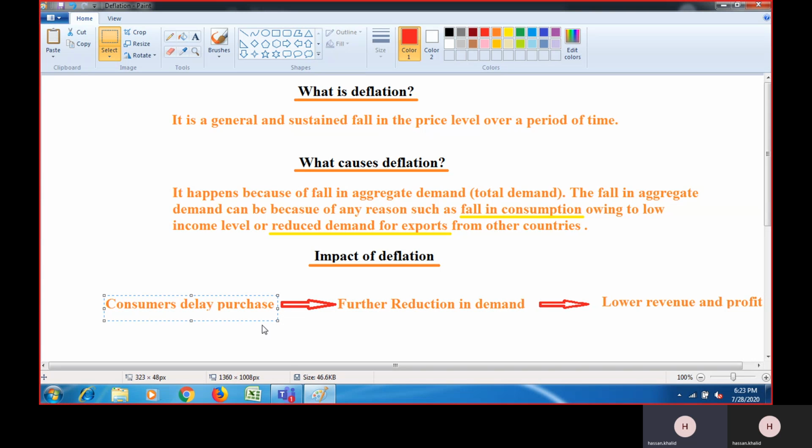So when consumers delay their purchase, obviously there is a further reduction in aggregate demand, right? So already there is reduced demand. That is why there is deflation. But deflation causes a further fall in demand, and that further fall in demand leads to lower revenue and profit for businesses. So this is one aspect that can have a negative impact on businesses.